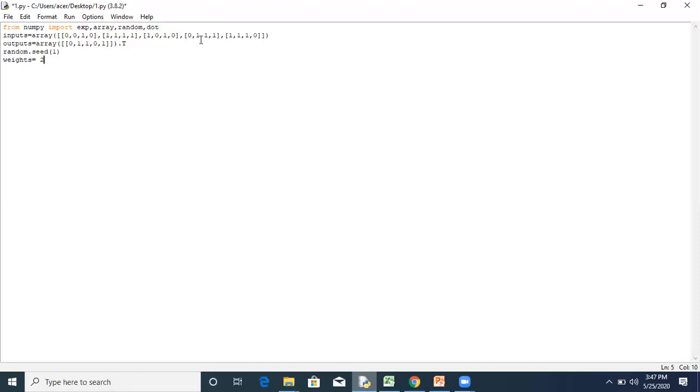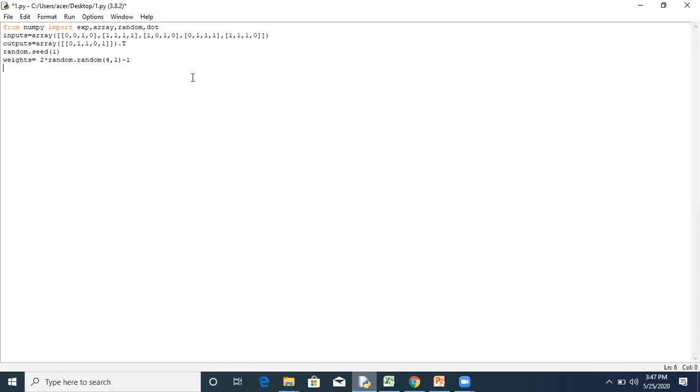So we write the formula for weights as 2 multiplied by random dot random of (4, 1), since we are using a 4 by 1 matrix because we are using 4 inputs at a time. Since our system consists of 4 inputs and 1 output, that's why it is (4, 1) minus 1. So this is how we write the weights.